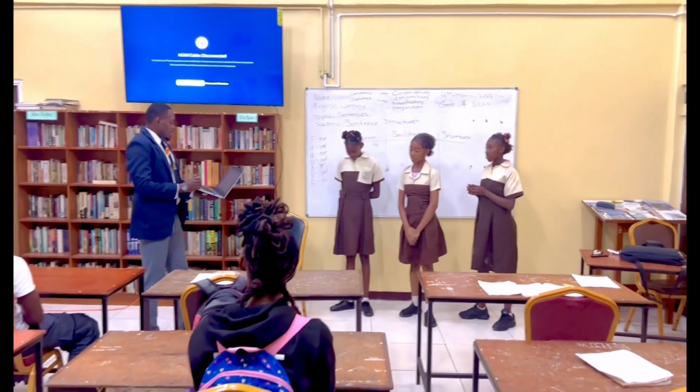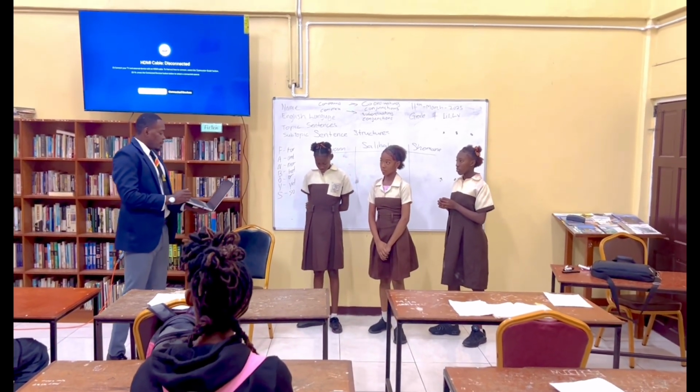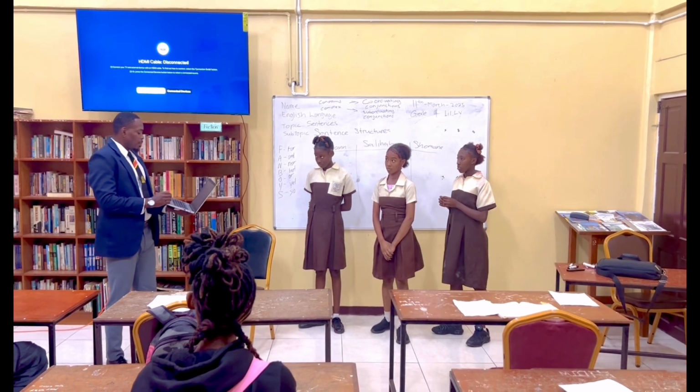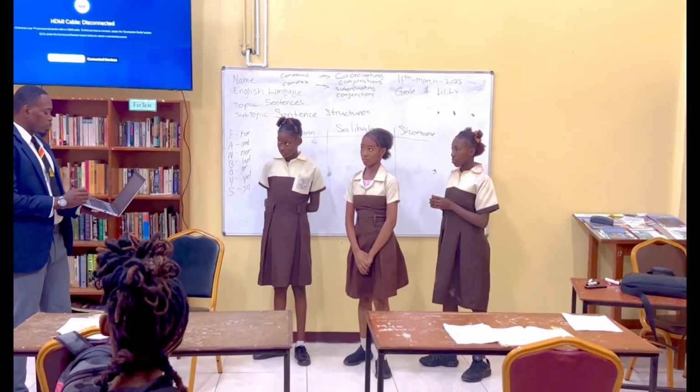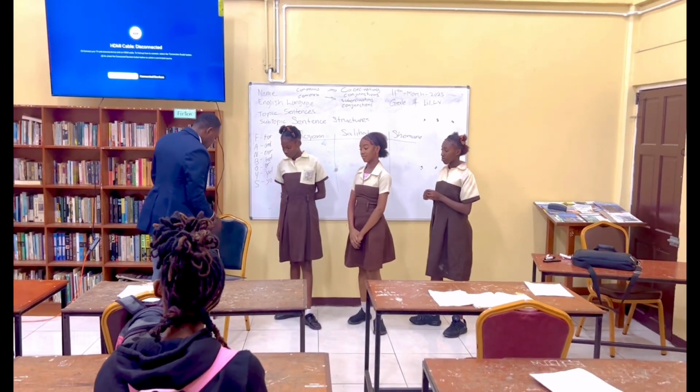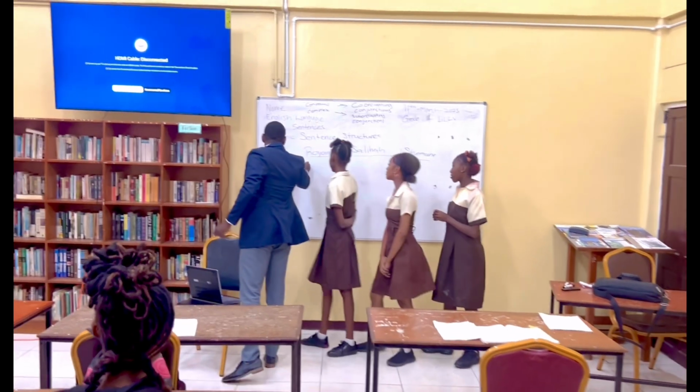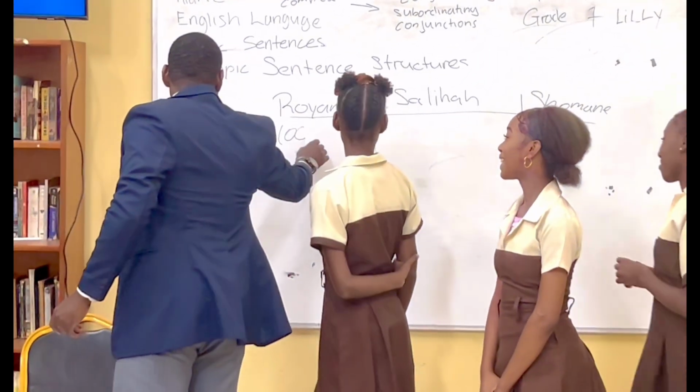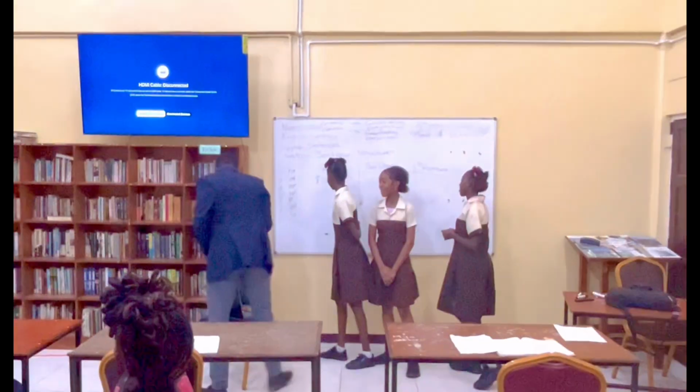A sentence is a group of organized words in a sequence to make sense. True or false? True, exactly. That's correct. So Ryan gets $100. Next question.